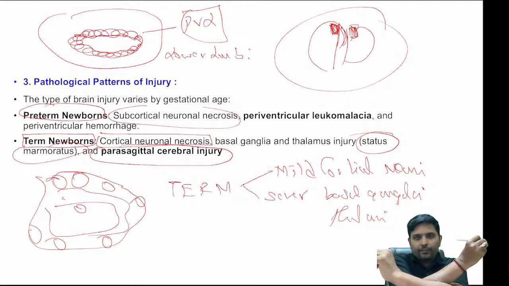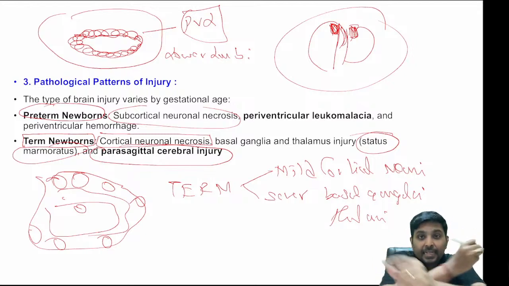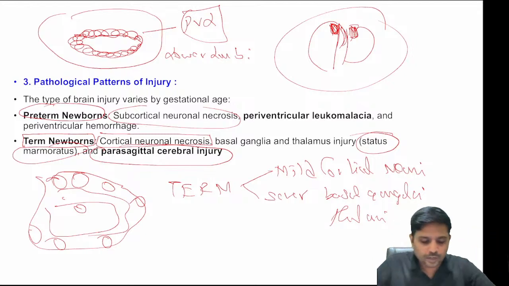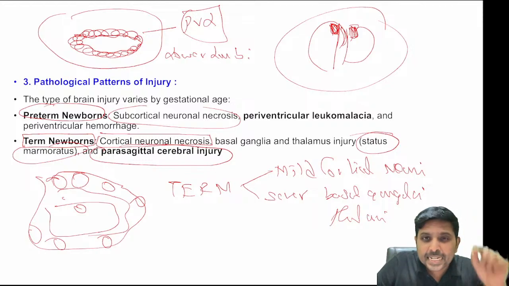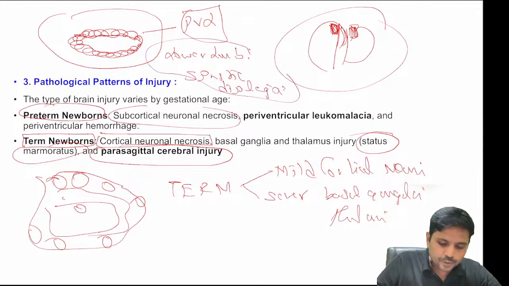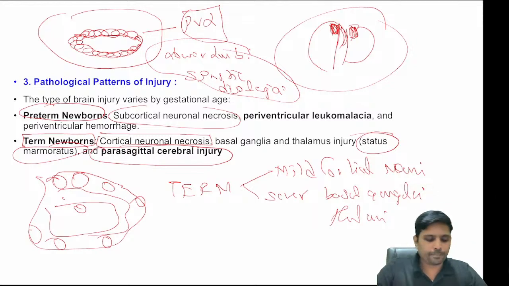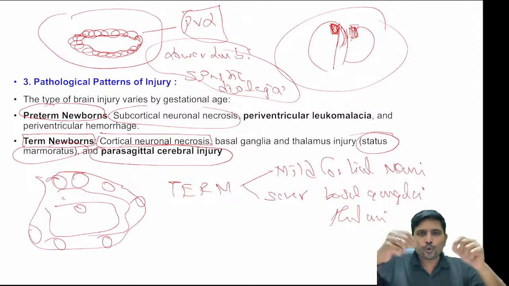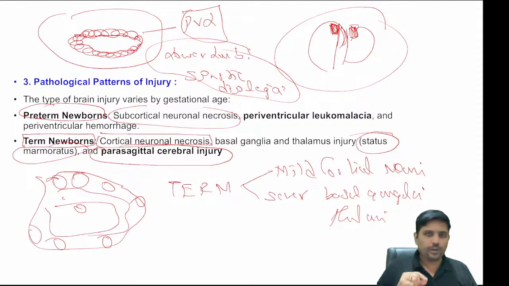As a result, the lower limb will go for spasticity, and the increased spasticity of the lower limb is called spastic diplegia. Spastic diplegia is nothing but scissoring gait, due to increased tone of the adductors of the lower limb.